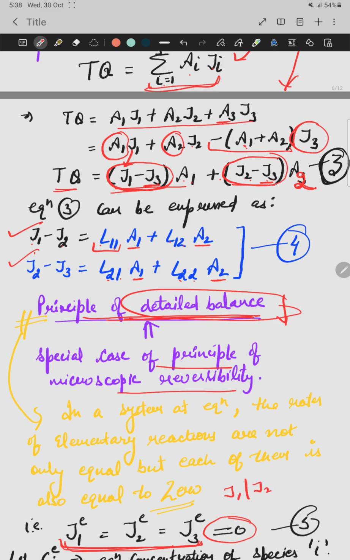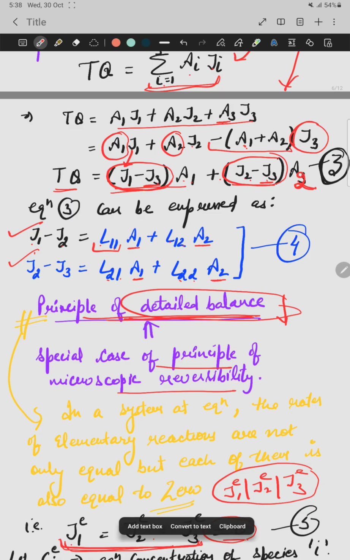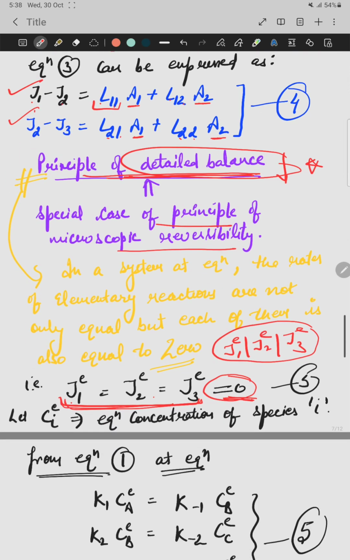J1, J2, J3 are the rates of the 3 elementary processes, and when these processes are at equilibrium, we represent it by E. E represents equilibrium. The rates are not only equal to one another, but they are also equal to 0. This is the principle of detailed balance. Now we use this principle on the above system.